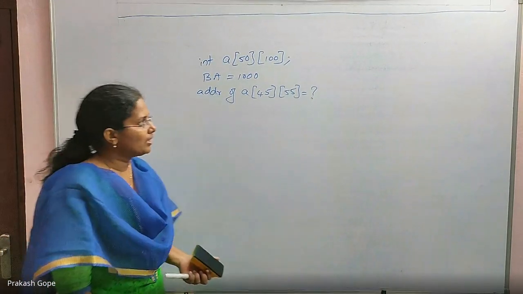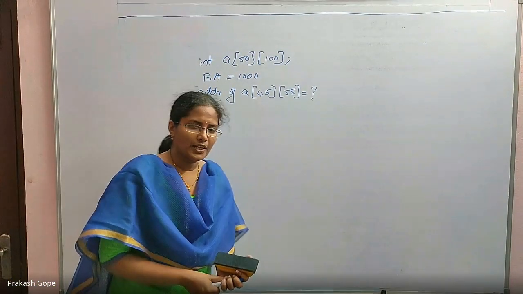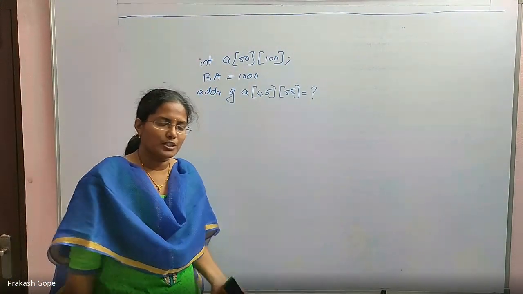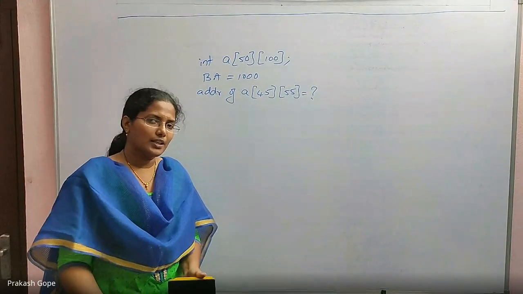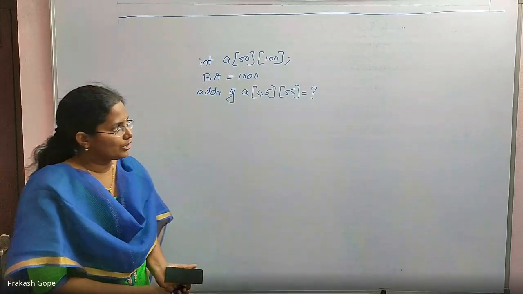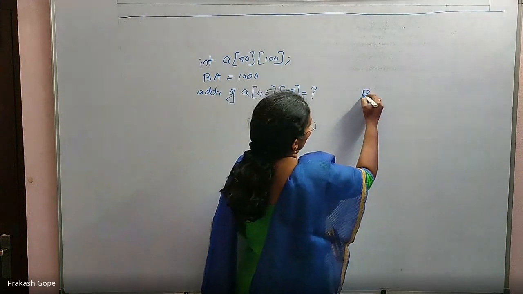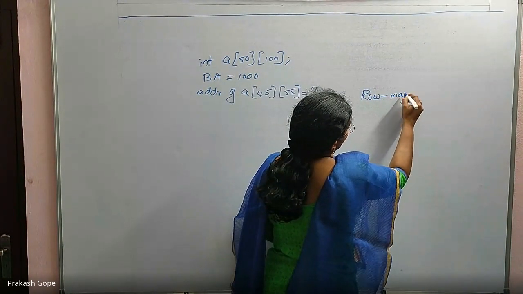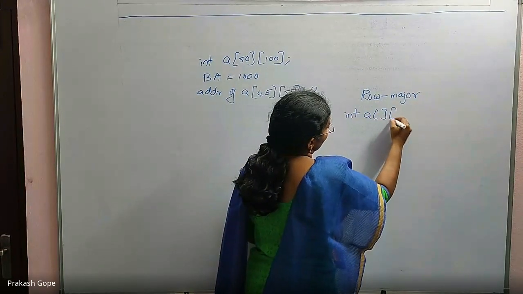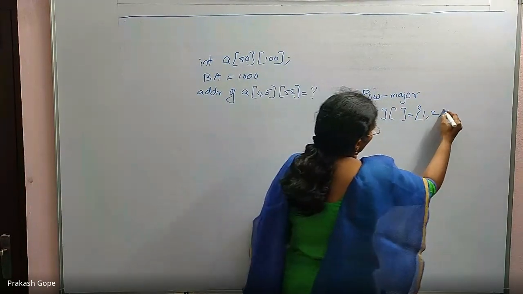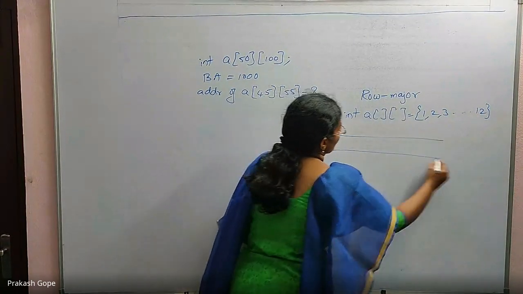Let's learn that formula. In programming concepts, there are languages which support row major order storage and other languages which support column major order storage also. We will learn the formula for both of them. First of all, what is row major order storage? When I declared an array and gave the values 1, 2, 3, 4 up to 12, how did I allocate the values?